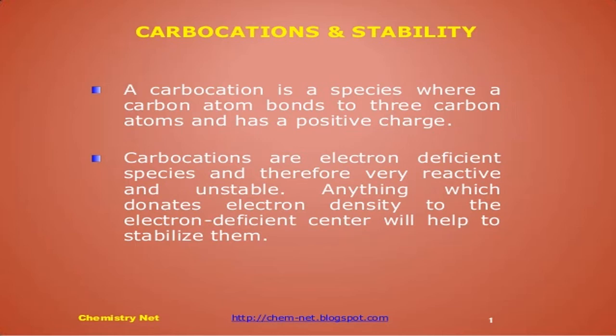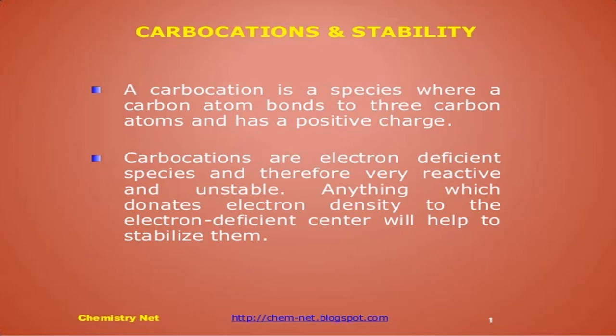So where is the positive charge? On the carbon. Therefore it is called a carbocation. That means whenever the shared pair of electrons goes with one of the two species between which the bond is formed, after shifting, if the plus charge is created on the carbon of the substrate, that is called a carbocation.